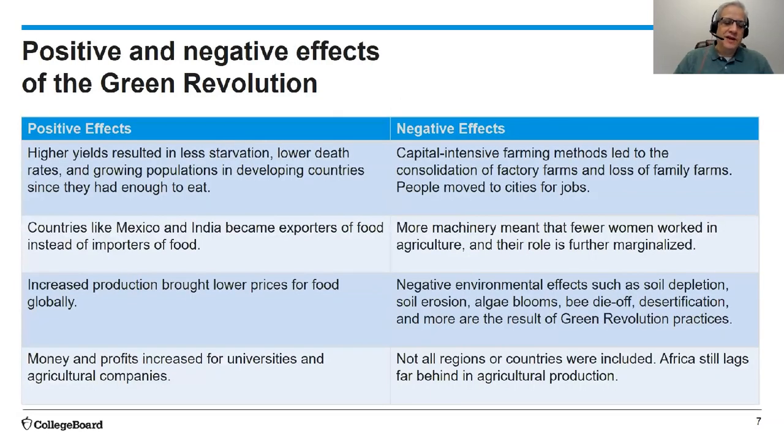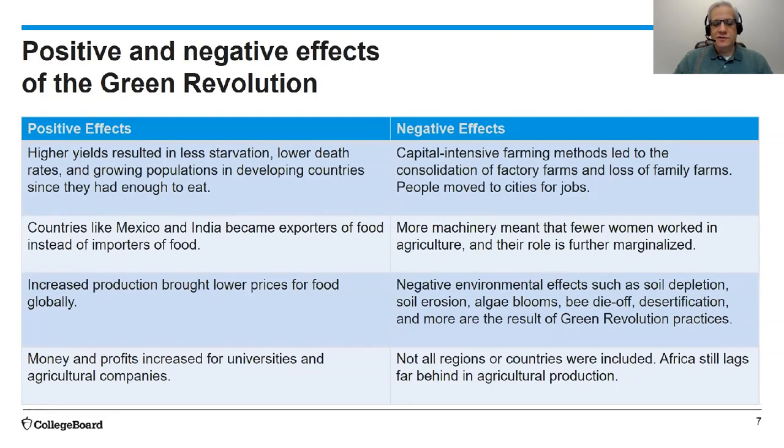Here are some positive and negative effects of the Green Revolution. Positive effects include higher yields that result in less starvation, lower death rates, and growing population in developing countries, since now they finally had enough to eat. Countries like Mexico and India became exporters of food instead of importers of food. And increased production brought lower prices for food globally. Also, in the developed countries, money and profits increased for universities and agricultural companies that developed these new methods.